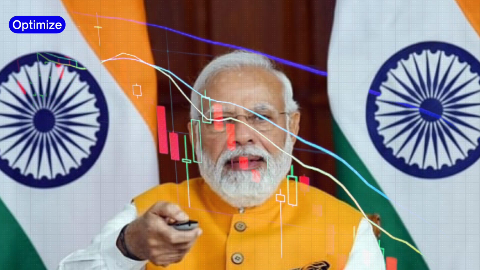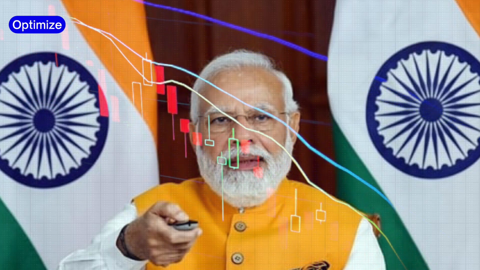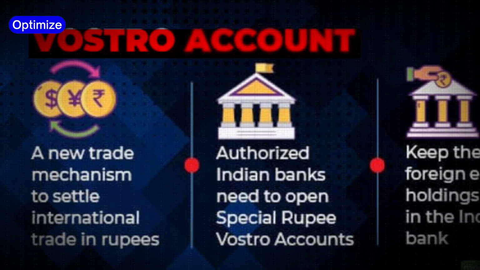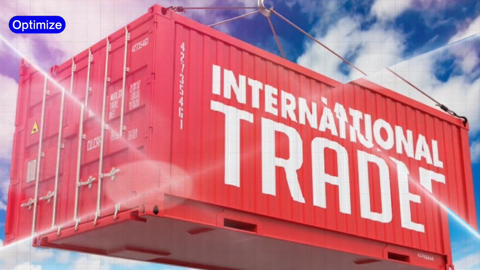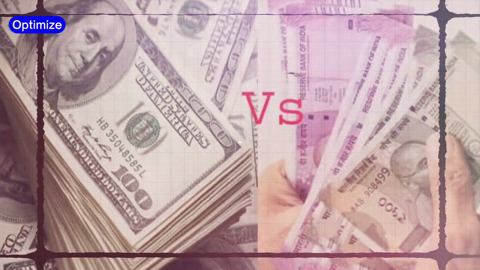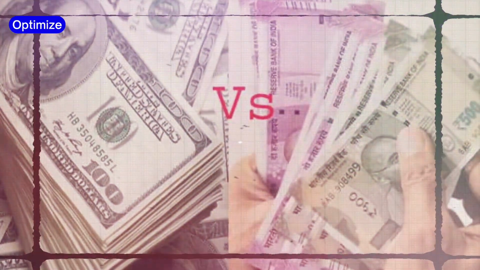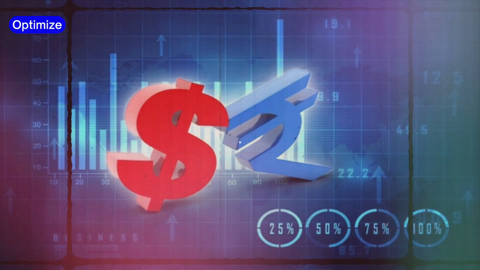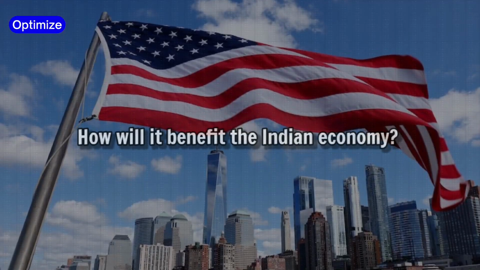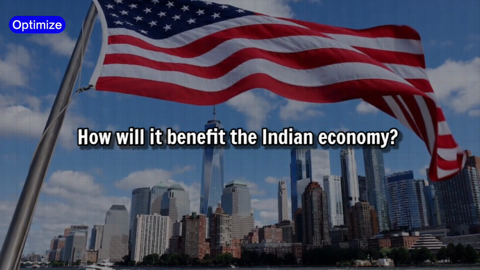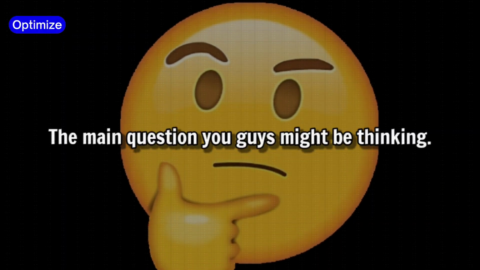To make this possible, the Indian government came up with a bank account called the Vostro account. So now, to settle transactions with international traders, the international trader can have a bank account in the Vostro account. If they want to pay the Indian trader, they can do it through that bank account in rupees, so this will boycott the dollar. Now, how will it benefit the Indian economy is the main question you guys might be thinking.